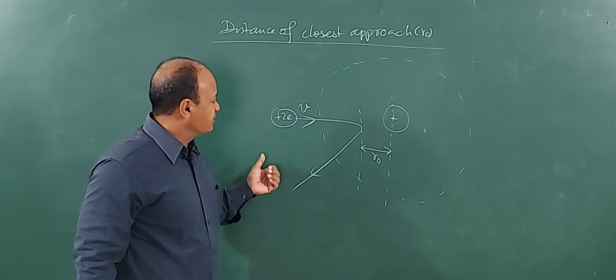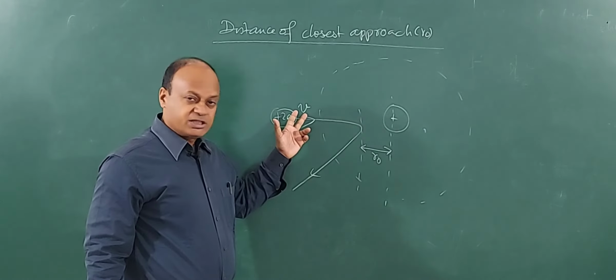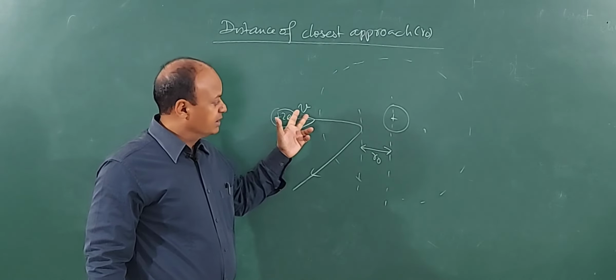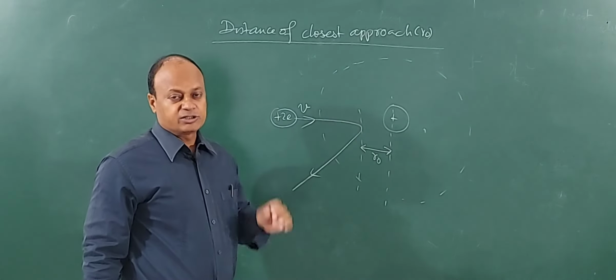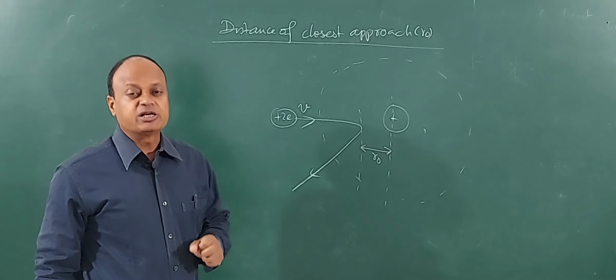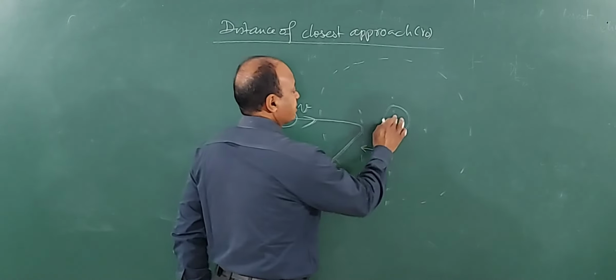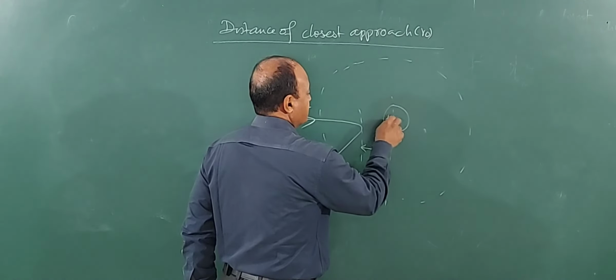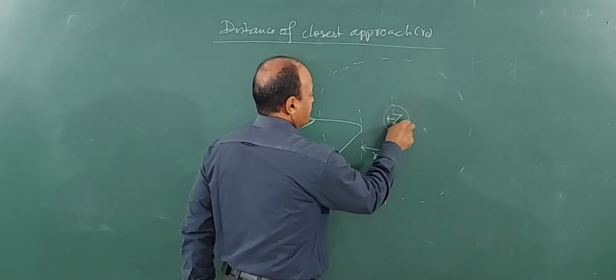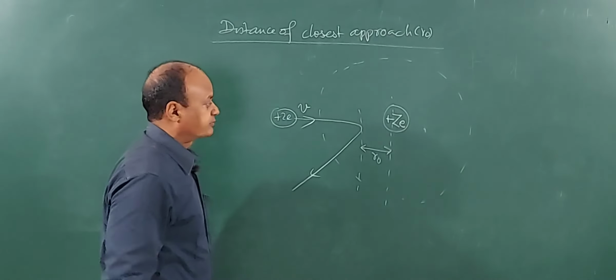We will make certain assumptions. Let the velocity of the alpha particle be v and the atomic number be Z. Now say children, if the atomic number is Z, how many protons are there? Z protons. So what will be the charge on the nucleus? Charge on the nucleus will be plus Ze. Clear?